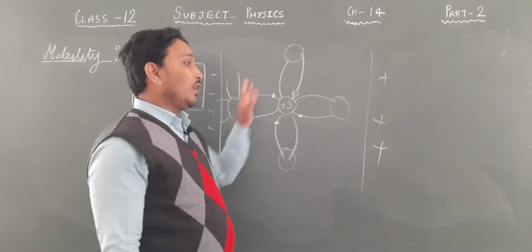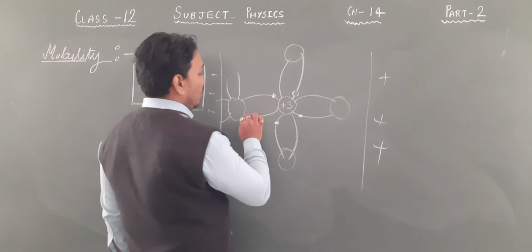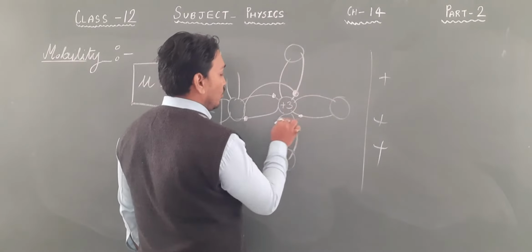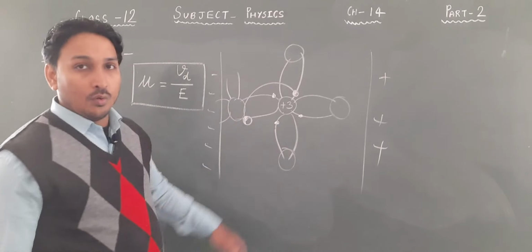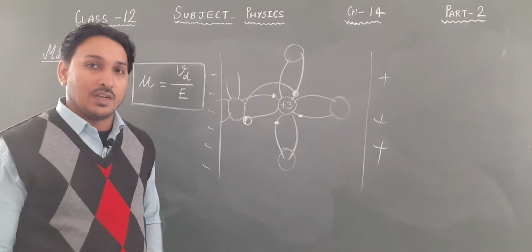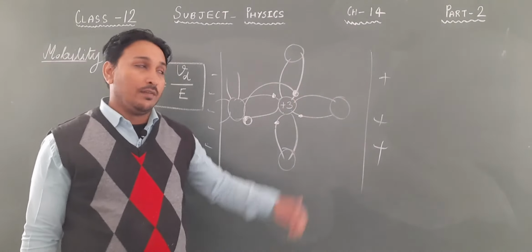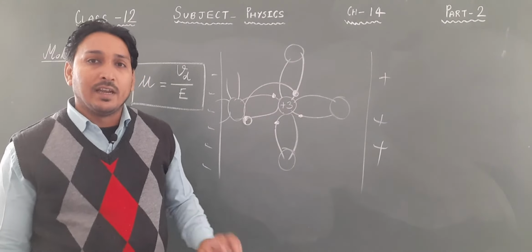So this electron jumps from here to here. It will neutralize the hole. The hole is considered to be a positive charge, and it has the same magnitude of charge as the electron, 1.6 into 10 to the power minus 19 coulomb, positive for the hole and negative for the electron.